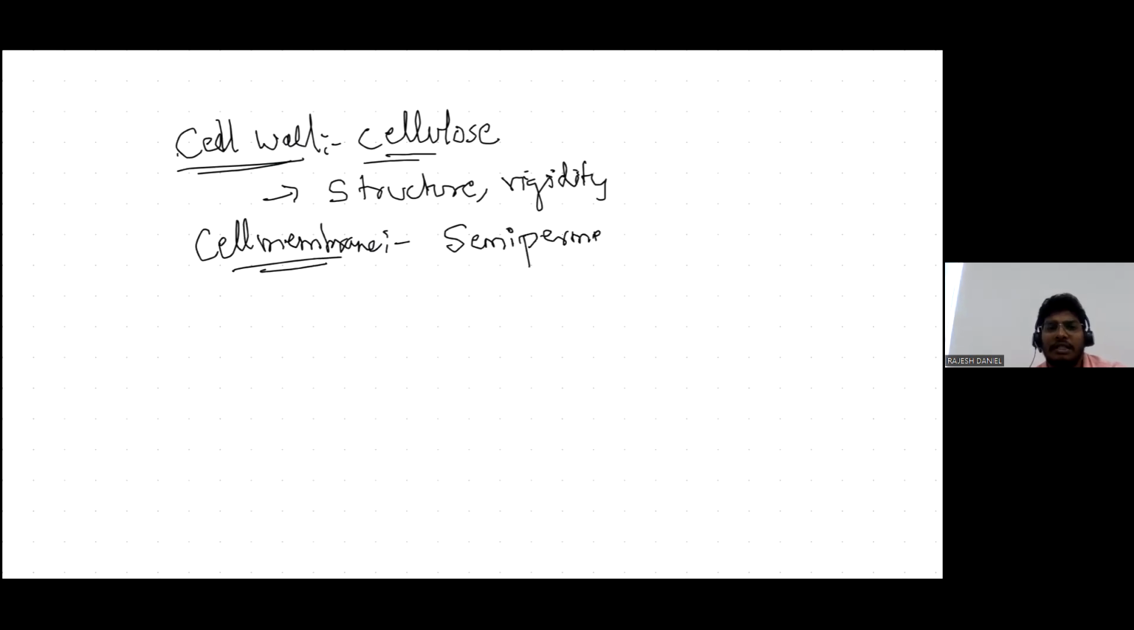Semi-permeable membrane means it allows only certain particles into the cell. Whatever particles are present, it does not allow all of them to come in. It allows only certain, selected particles into the cell. So it is a semi-permeable membrane.